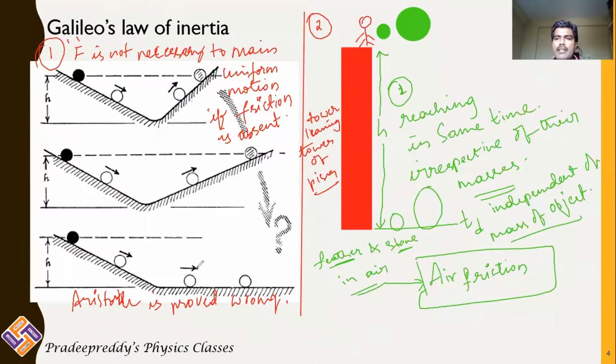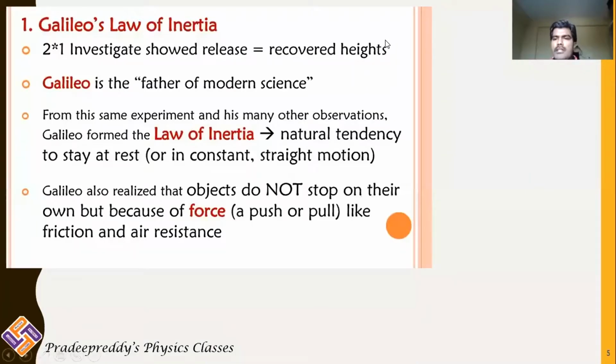So these two activities proved Galileo is correct, Aristotle is wrong. And from these activities, Galileo framed the law of inertia, and he introduced the concept of inertia. So students, from the past few activities, we have learned that you need not push or pull a body to keep it in uniform motion, and all bodies, when left from the same height, reach the ground in the same time.